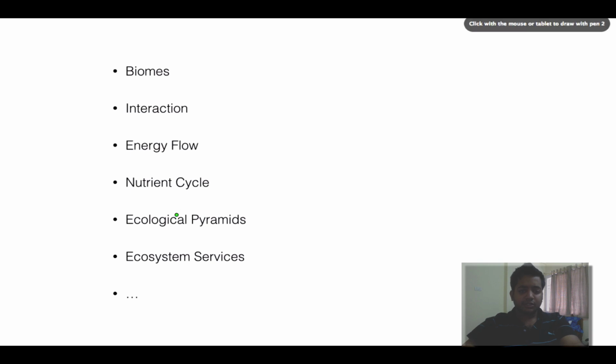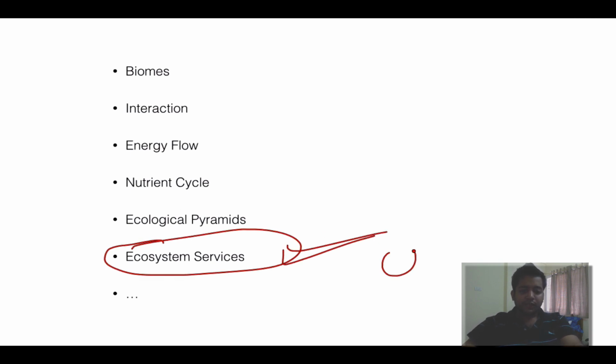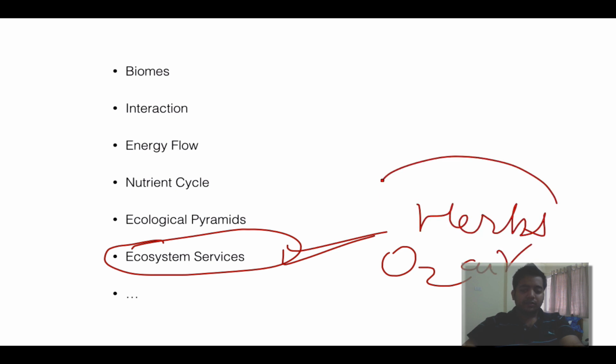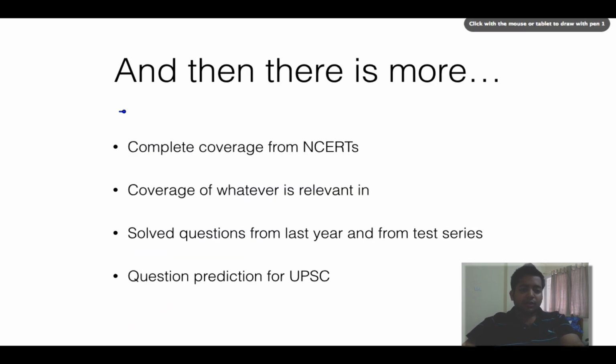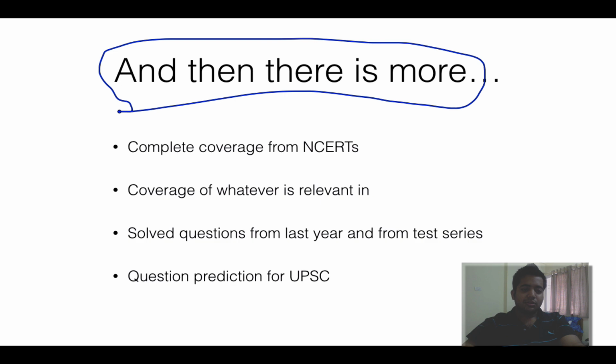Frequently they are asked in UPSC. Then what are the services provided by the ecosystem to us, like fresh oxygen, air, herbs and whatnot. Everything is provided by the ecosystem. Then there is more and more and more, like always with me. Then there is more, just like the X-Men movies. They keep coming, better and better.